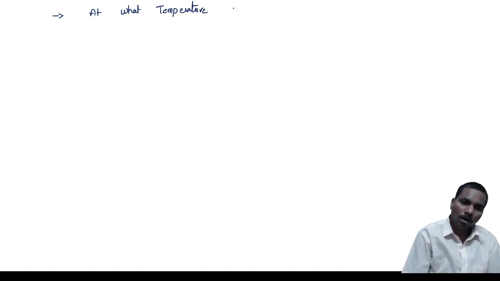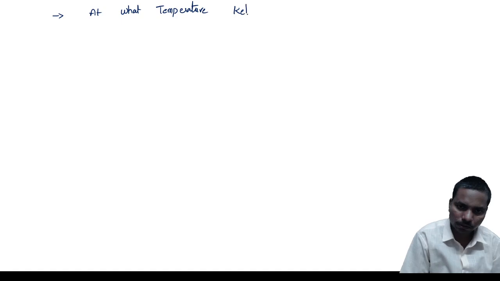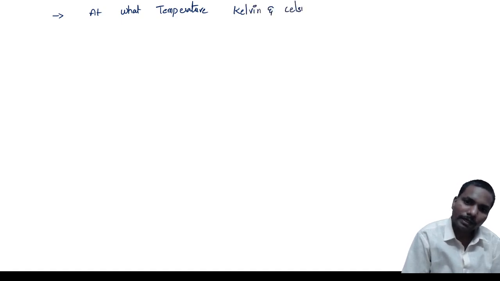Sometimes we are getting the question, at what temperature Kelvin and Celsius are equal.